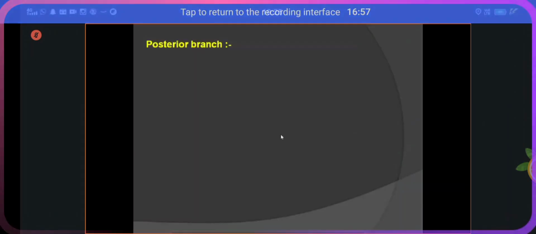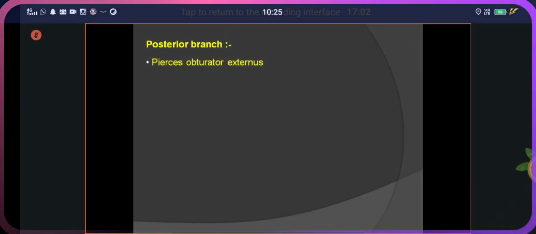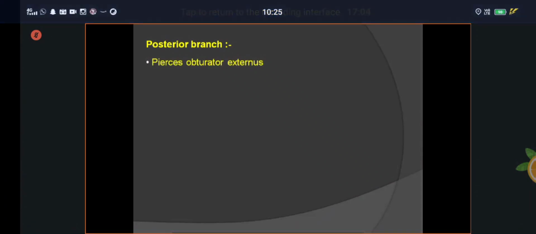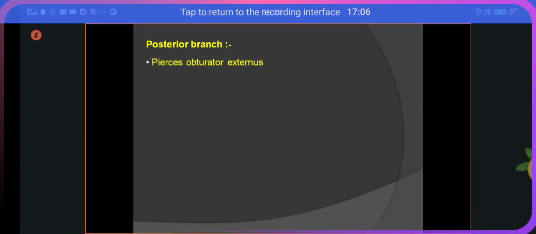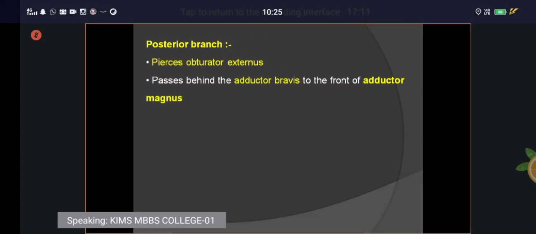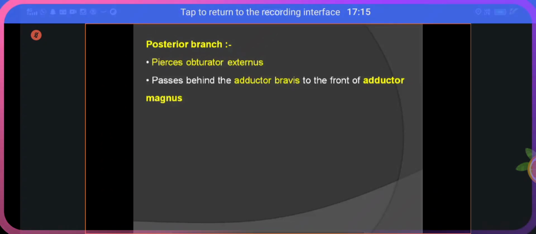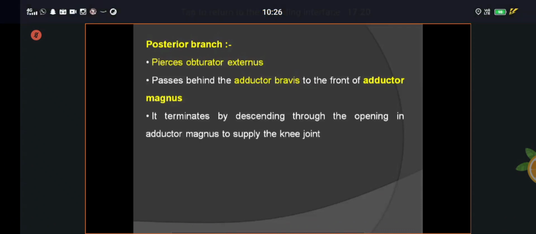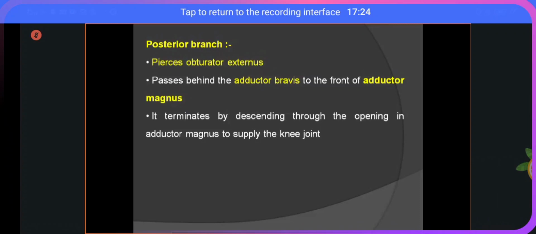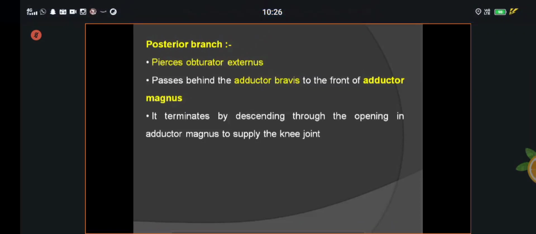Next one, the posterior branch, also called the posterior division. It pierces the obturator externus muscle. It passes behind the adductor brevis and in front of the adductor magnus muscle. It terminates by descending through the opening in the adductor magnus to supply the knee joint, with a genicular branch to the knee joint.